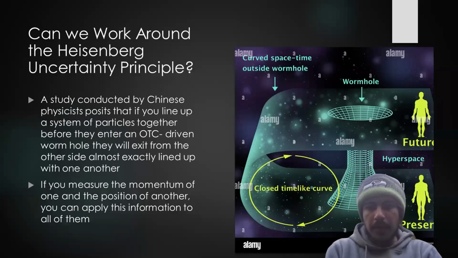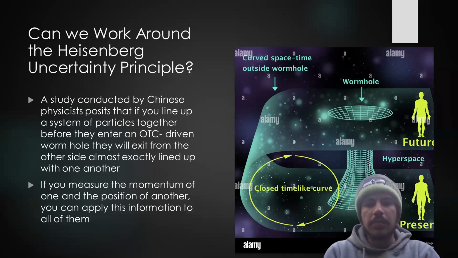Can we work around the uncertainty principle? A study conducted by Chinese physicists posits that if you line up a system of particles together before they enter an OTC-driven wormhole, they will exit from the other side almost exactly lined up with one another. If all the particles are synchronized together like this, you don't have to worry about making individual measurements of each one. You can just measure the single momentum of one and the position of the other and apply that information to all particles in the system individually.